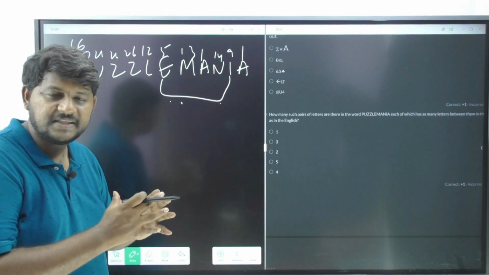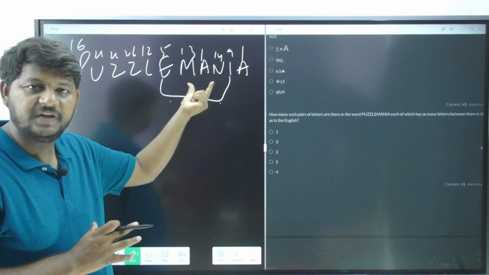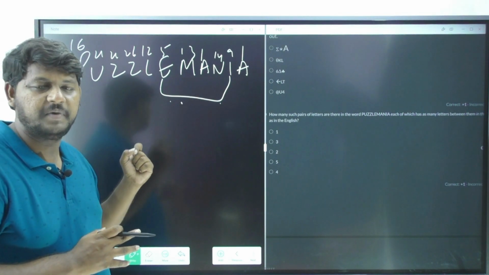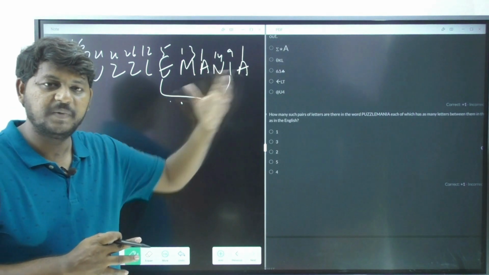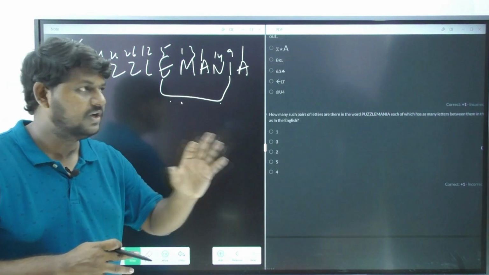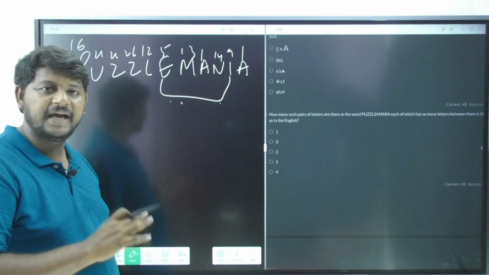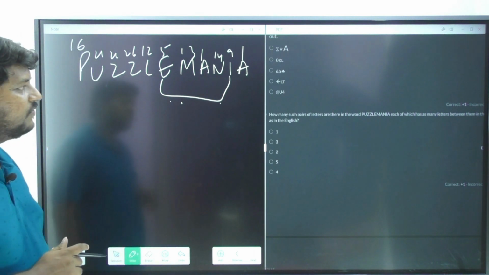The difference in the English alphabet between E and I is 3. Here also there are 3 letters between them. Whatever difference it maintains in the English alphabet, the same distance is maintained over here. So E and I is one pair, but you cannot decide your answer as of now. Let's go with the next one.